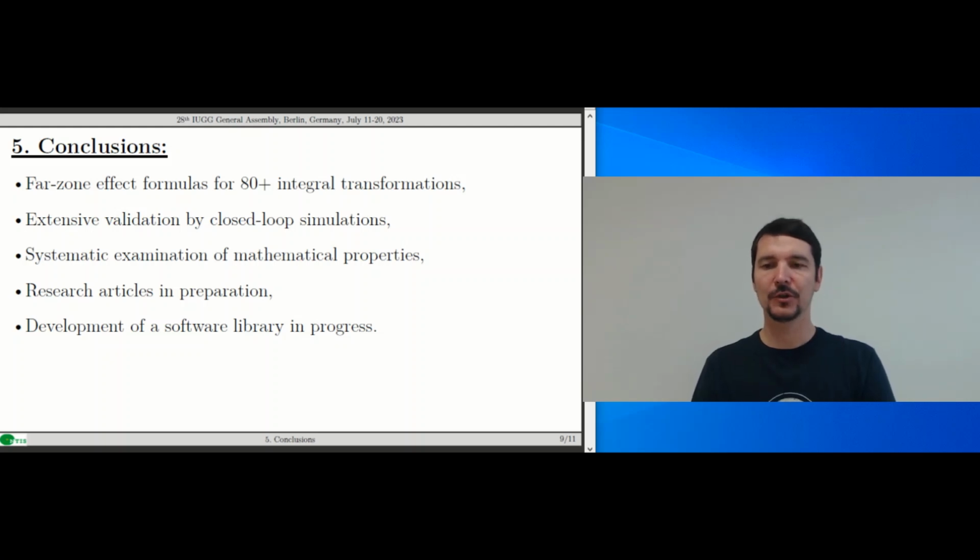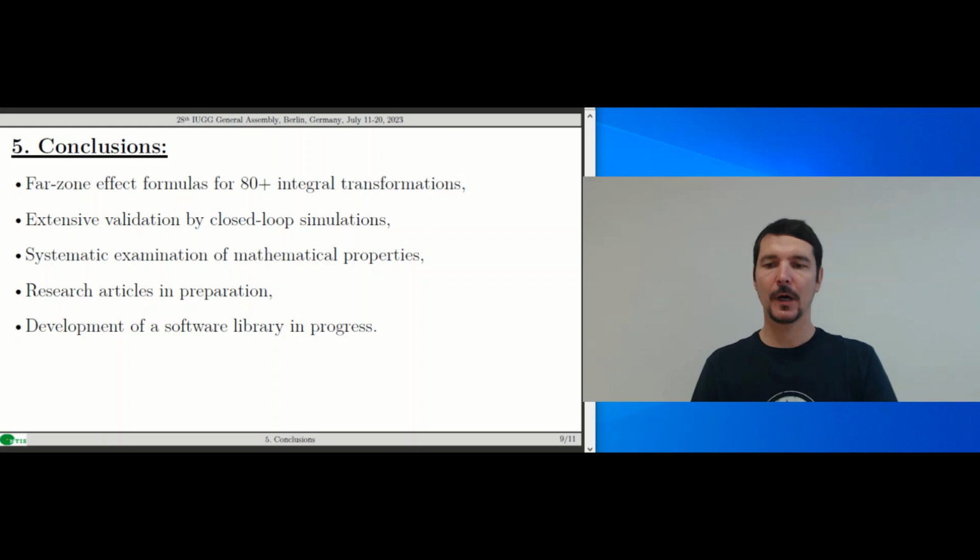In this talk, we took the challenge of completing the Meissel diagram for the far zone effects. We derived in total more than 80 spherical harmonic series for all gravity field quantities from the disturbing potential up to its third order derivatives. All formulas were extensively validated in closed-loop simulations. We also systematically examined selected mathematical properties of these series, for example, by looking at the behavior of their Fourier